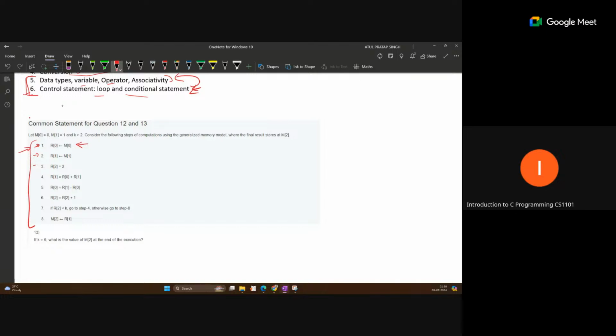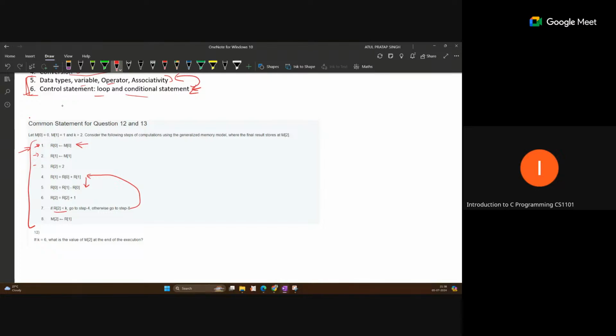Suppose a condition is given: if this condition is true, then go to step four. So jump directly to step four, and then perform the same thing from top to down. These instructions execute in a top to down manner. At any moment, if a control statement is there, jump accordingly and then start again from top to down. Do not skip anything, so do not jump directly from 4 and then come back to 7 and 8. The execution sequence always remains top to down, controlled by control statements.